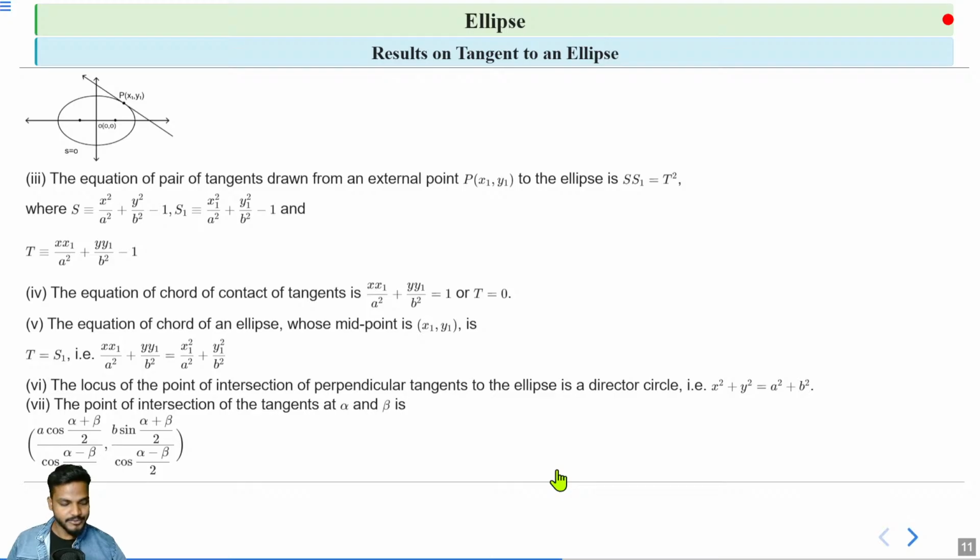When we draw two tangents at two points of the ellipse given by the parameters alpha and beta, the point of intersection of these tangents is given by a cos((alpha plus beta) by 2) by cos((alpha minus beta) by 2), b sin((alpha plus beta) by 2) by cos((alpha minus beta) by 2). So these are the results on pair of tangents and chord of contact.